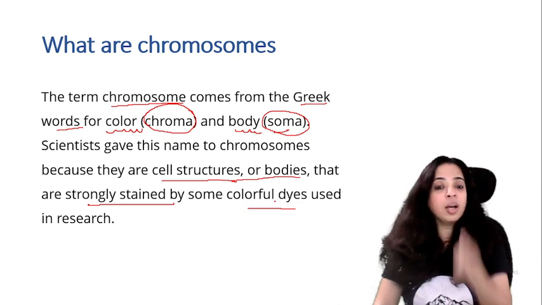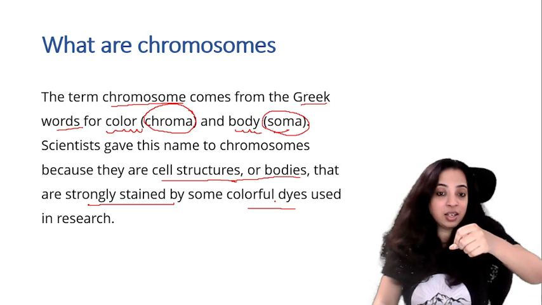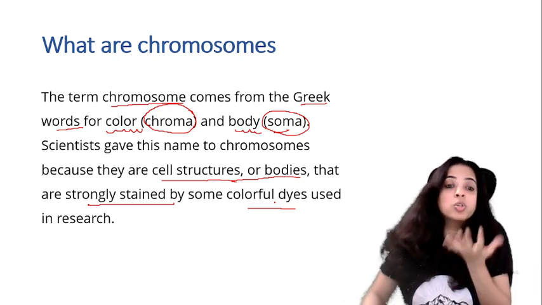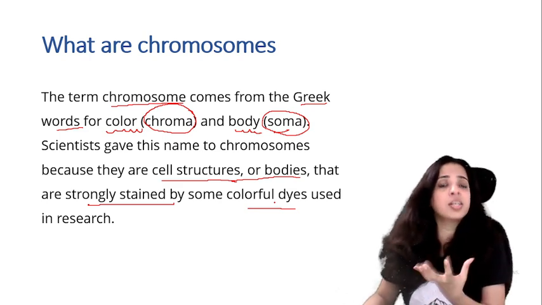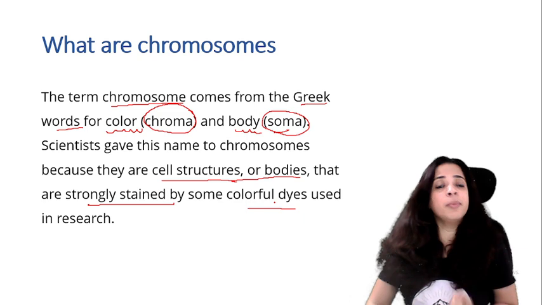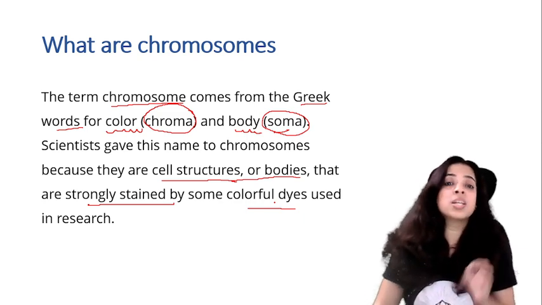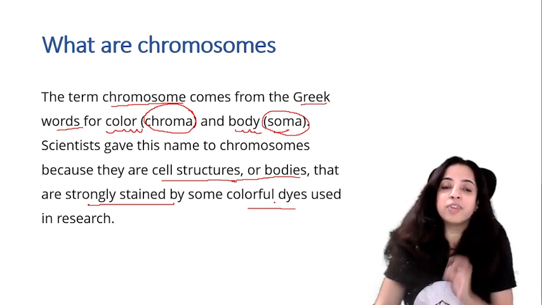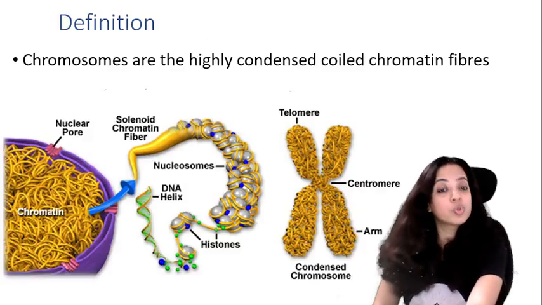When you take a plant cell or animal cells and you put some colored dyes, you are able to see it under a microscope. These chromosomes are stained very strongly, so their color appears very dark. So we are easily able to see those chromosomes under a microscope. What are chromosomes? They are those bodies in a cell which get stained by a colorful dye very strongly. That is why they have been given the name chromosomes.